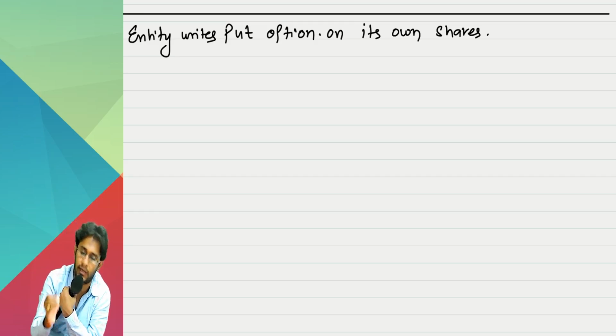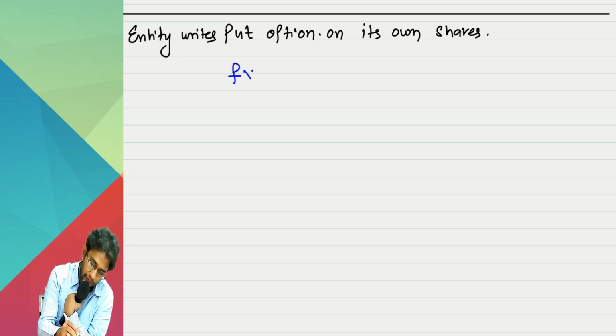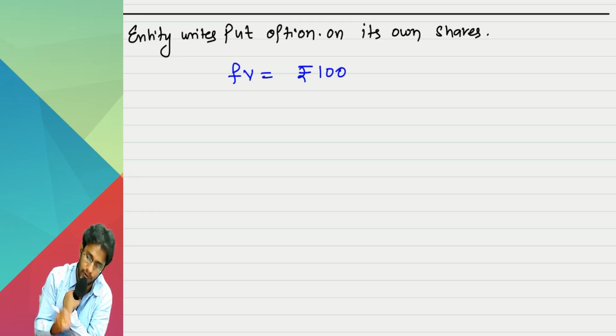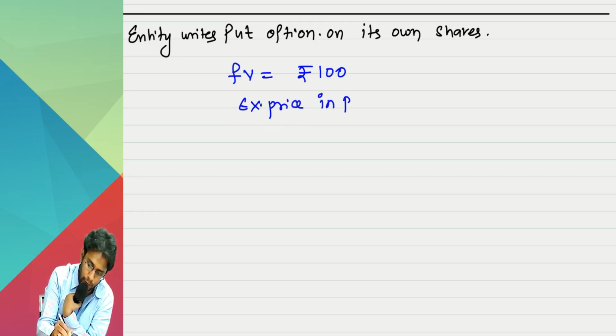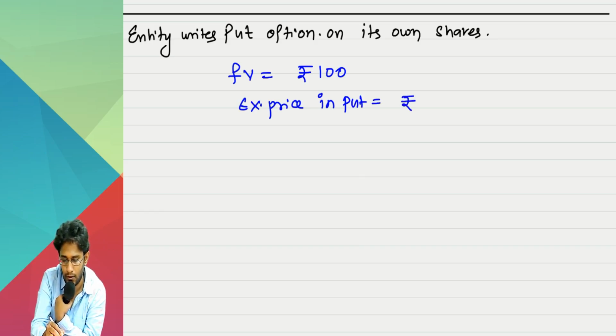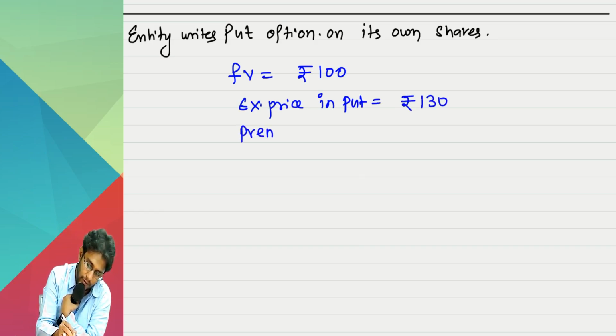Let us give you some data. Face value of the share is 100 rupees. Exercise price in the put option is, let us say, 130.